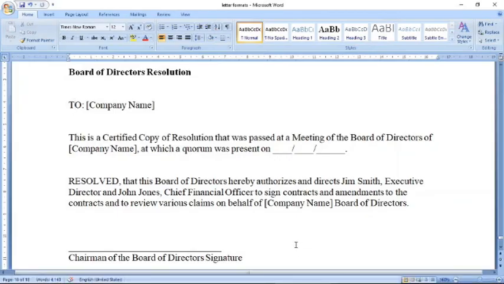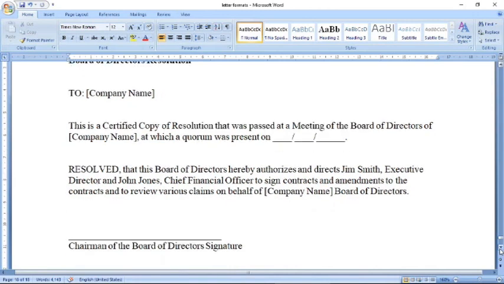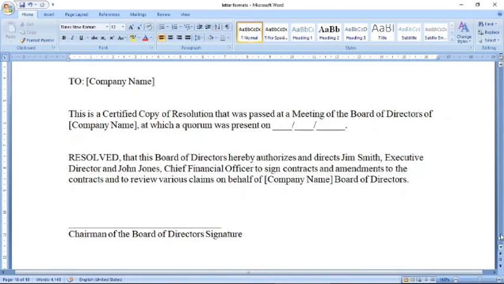Next is a resolution letter. Now, when do you give the resolution letter? When there is a decision to be taken, resolution letters are used when there is a certain set of instructions to be carried out. When there was a board meeting and something has been resolved, and they want to tell the whole company, then there's a resolution letter.